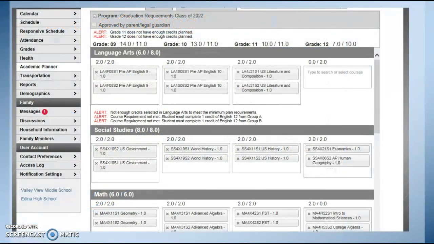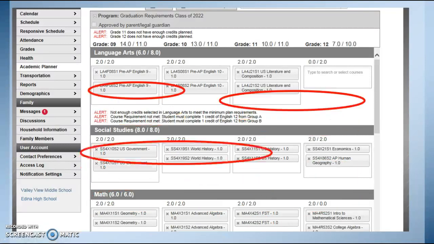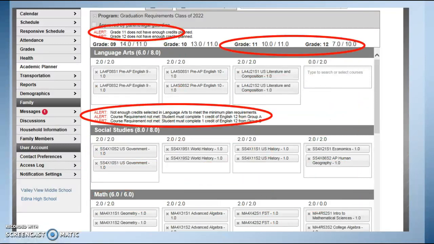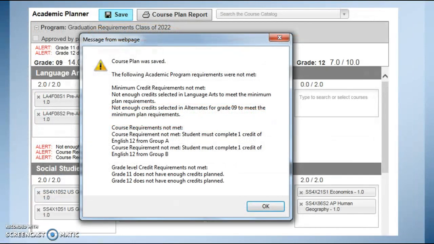Now, as you're completing your course planner and adding courses in it, we want you to be aware of your credit counts at the top, making sure they're between 12 and 14, as well as the alerts that are labeled. This helps guide you in making it a successful four-year plan. So again, pay attention to the alerts. If you try to save your program while alerts are there, you're going to get a message. And it's going to prompt you to resolve these in order to have a four-year plan.